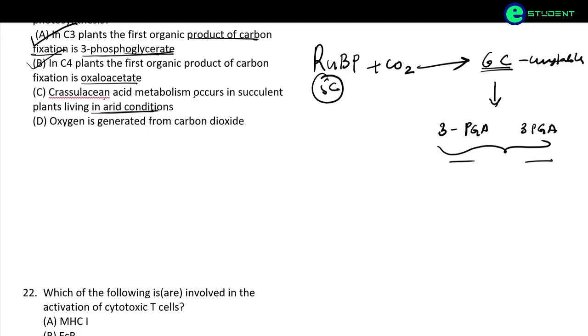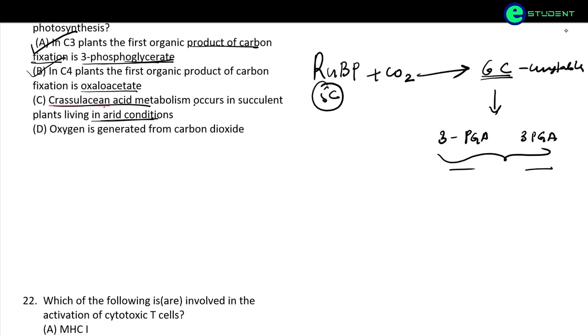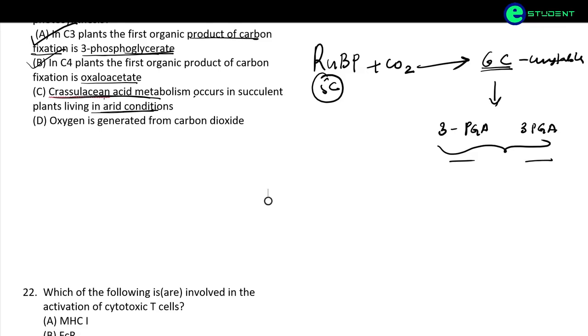In that condition, the plants have their stomata closed in the daytime and open their stomata at night, and they store their carbon dioxide in the form of organic acid. That is known as crassulacean acid metabolism. So this is also the correct option.